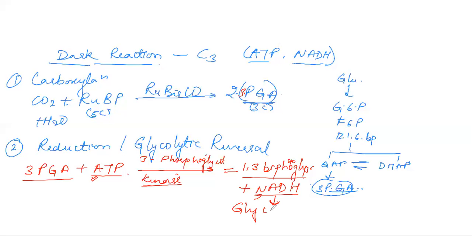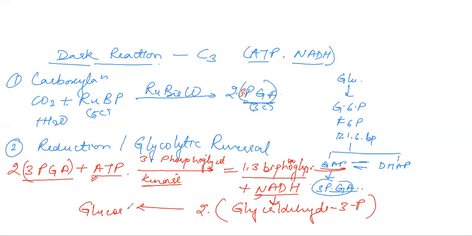The name of the aldehyde is glyceraldehyde 3-phosphate. If you remember, this is the same product. So when this merges there, the entire step is reversed. That's why it is glycolytic reversal. Now there are 2 molecules of 3-PGA, so 2 molecules of glyceraldehyde 3-phosphate are formed. There will be a separate set of enzymes which will form glucose from this glyceraldehyde 3-phosphate. So we can say glucose is formed in the second step itself.